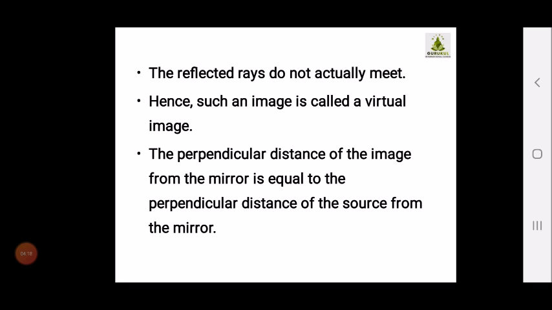And the perpendicular distance of the image from the mirror is equal to the perpendicular distance of the source from the mirror. So the source and the image will be at a 90-degree angle to the mirror. Children, please go through the videos and refer to the textbook simultaneously, so your concepts become more clear. Remaining things we will look at in the upcoming videos.